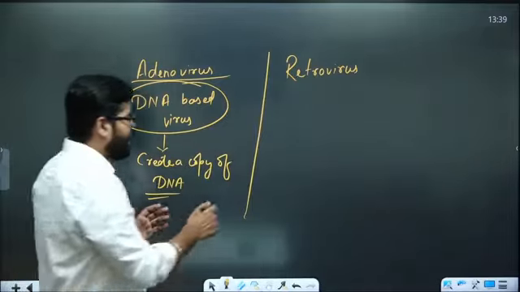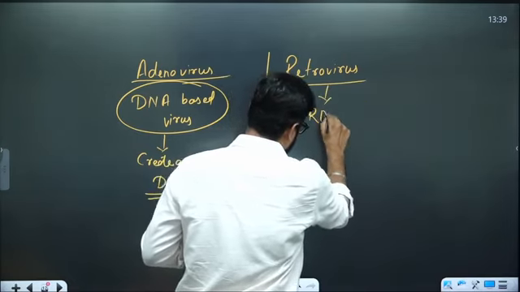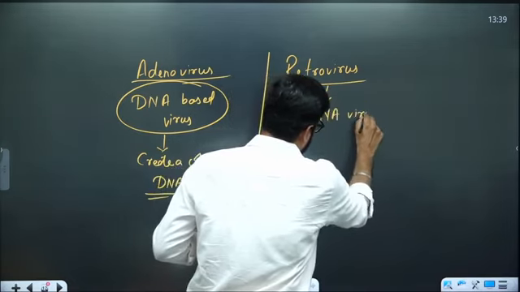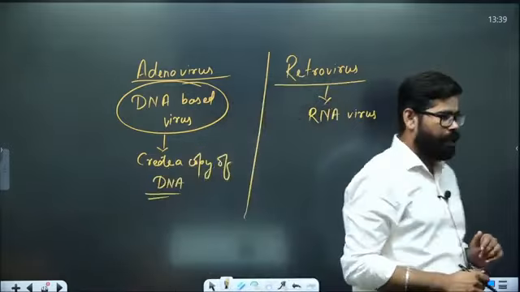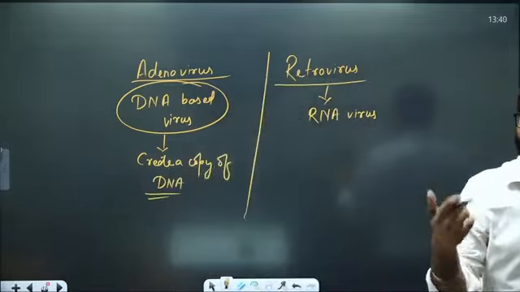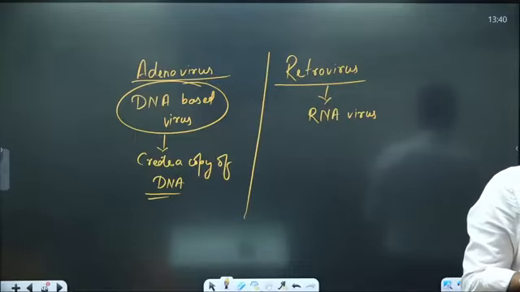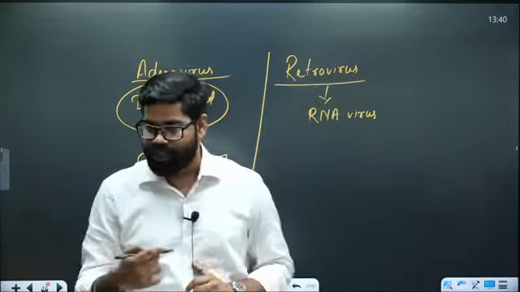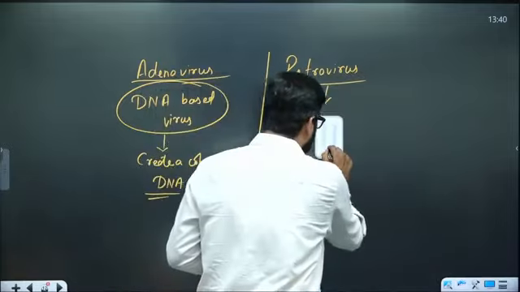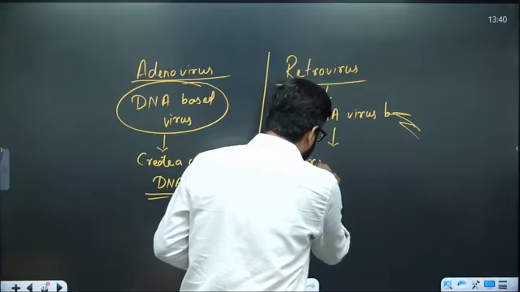But what we see is that retrovirus is an RNA based virus. Now, normally it should have created RNA. But what it does, when it goes inside the body, it creates a DNA.